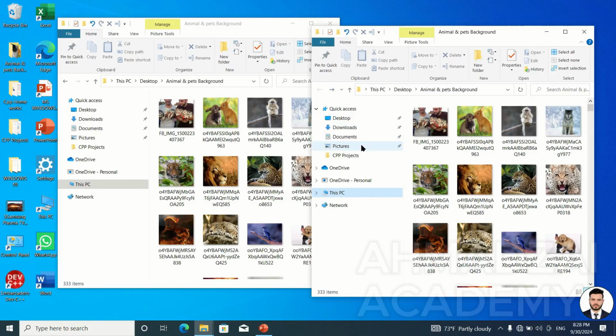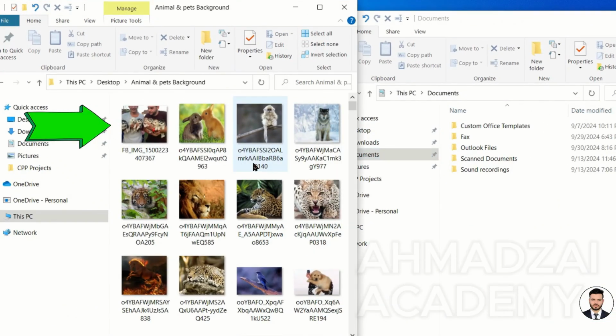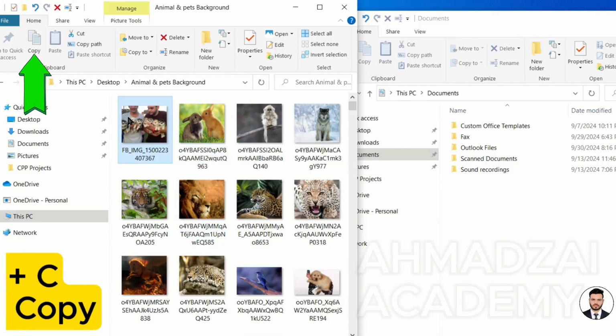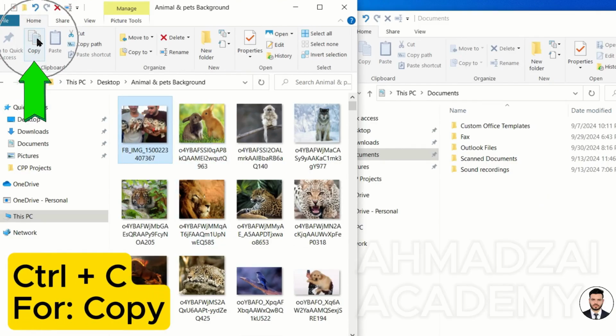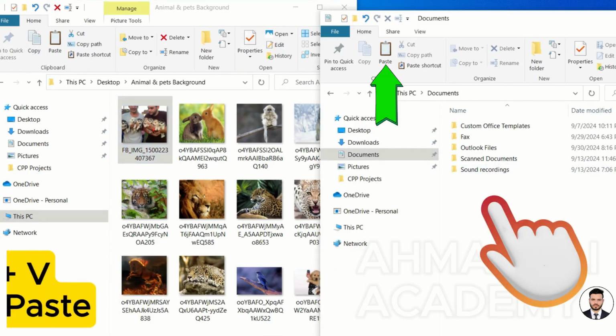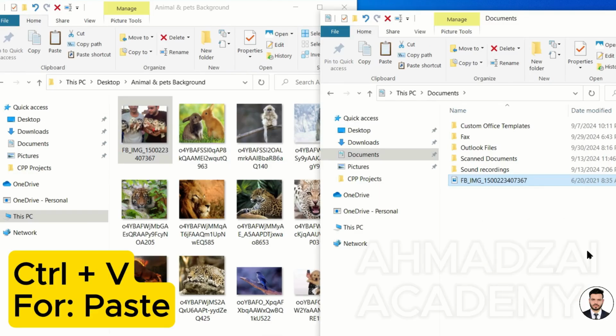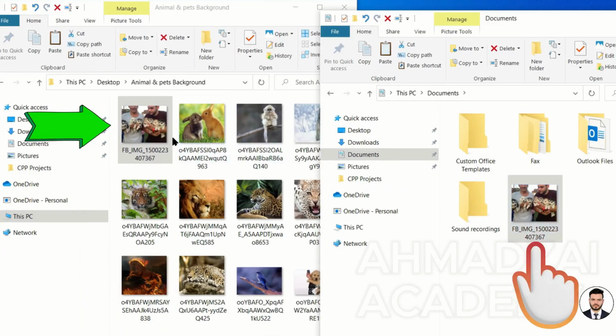Let's say you want to transfer a file from here to there, whether it's a photo or a folder. If we want to copy and transfer it, we select it. Why do we say copy? Its shortcut is Ctrl+C, then we come here and press paste or Ctrl+V, and it gets pasted. A copy of our file comes here. They have no connection to each other at all. If you delete one, the other won't be deleted. If you move the data, the changes in both are saved as two completely separate folders.